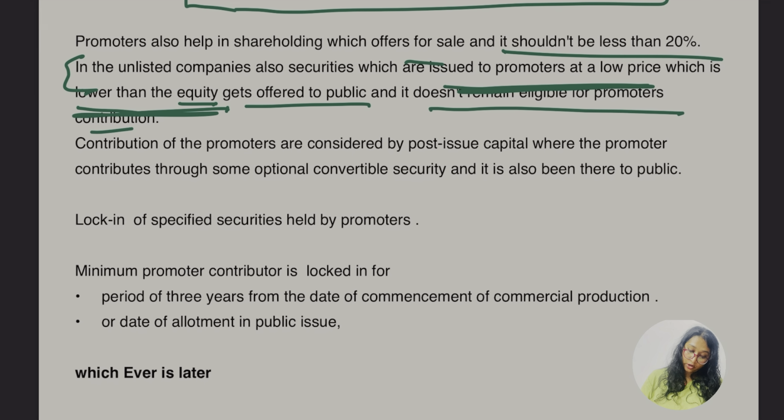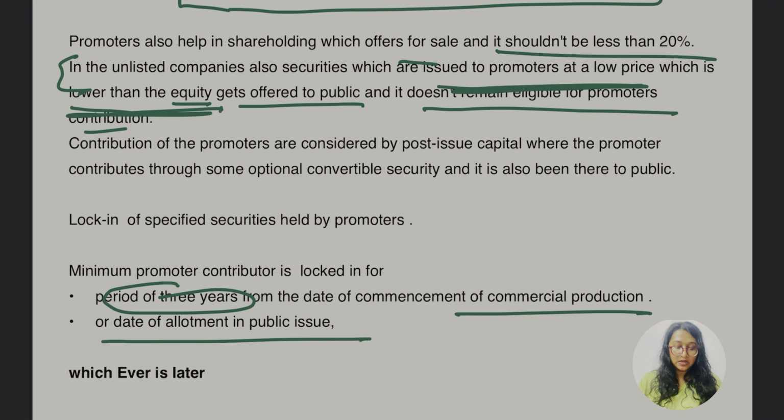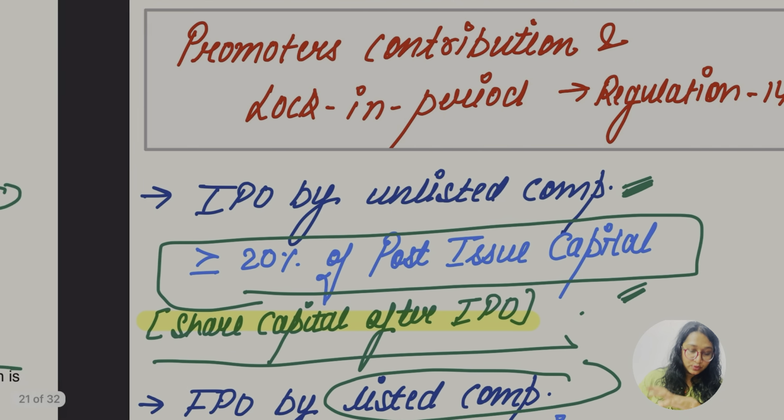And let's go for the blocking of the specified security held by promoter. Their minimum promoter contribution is locked in for what period? 3 years from the date of commencement of commercial production or the date of allotment in public issue. Now I know that 3 and 1 and no. But in case of 3, that is the promoters' contribution. What about the 1, the excess of IPO and excess of FPO? No lock-in period, okay. Hope this part is clear to you guys.